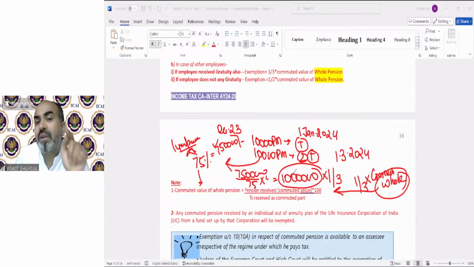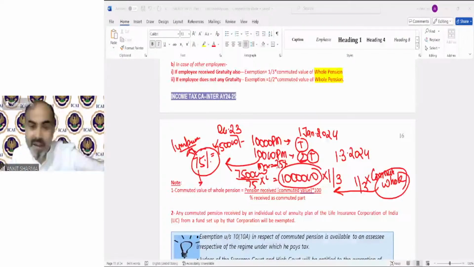Now, one more important thing: because you have taken 75% in lump sum of this 10,000, which in aggregate is 7,50,000, from March onward you will receive only 25% of this 10,000, because you have already taken the 75% portion in lump sum. So from March, you will get only 2,500 rupees as uncommuted value of pension. Clear?